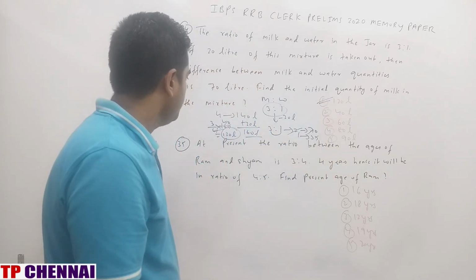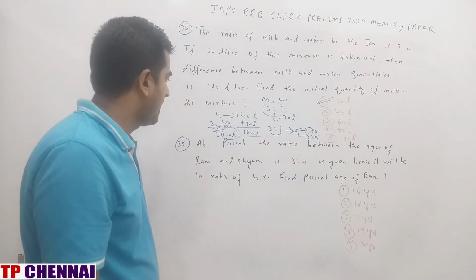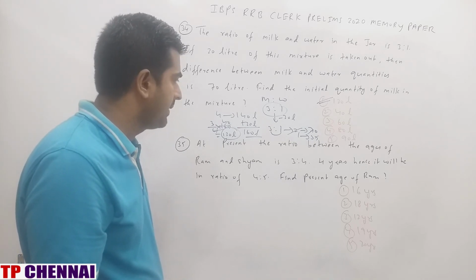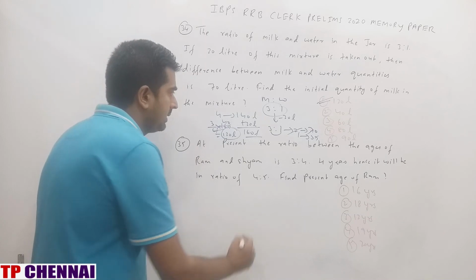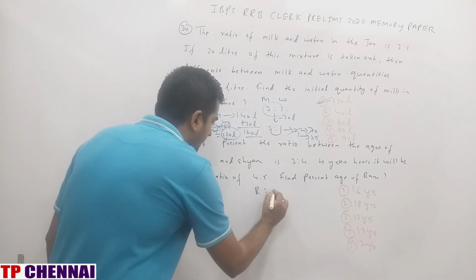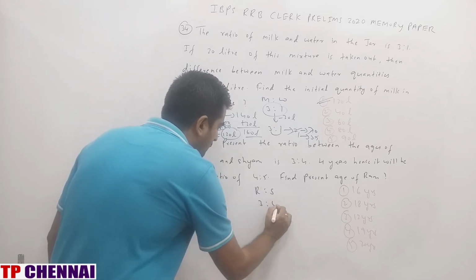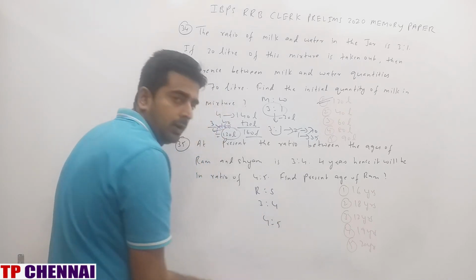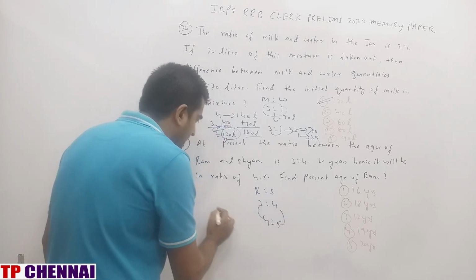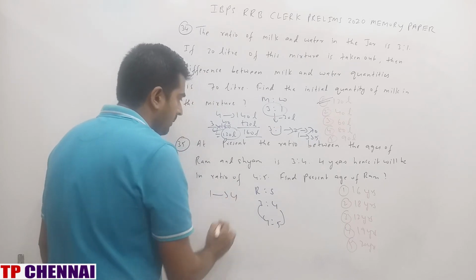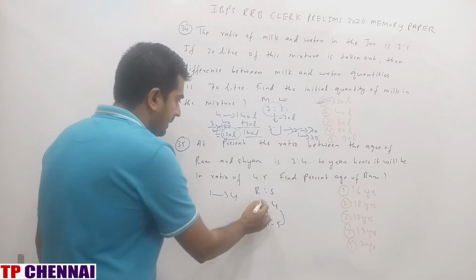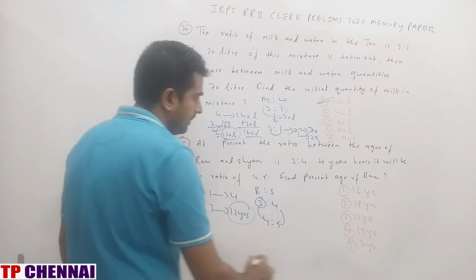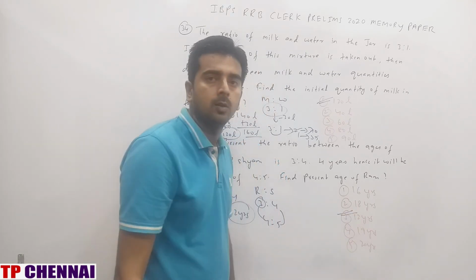Next one. At present, the ratio between the ages of Ram and Shyam is 3:4. 4 years hence it will become 4:5. Find the present age of Ram. What is the ratio of Ram and Shyam? Now 3:4. After 4 years, 4:5. Right? Luckily the gap is 1 only. So here also the gap will be the same. So 1 part is how much? 4. Which part are they asking? Ram's. So 3 part is how much? 12 years, which is the third option.